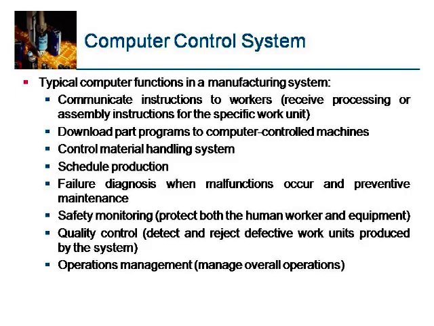Computer control system. Typical computer functions in a manufacturing system comprise communicating instructions to workers, receiving processing or assembly instructions for the specific work unit, downloading part programs to computer controlled machines, controlling material handling systems, scheduling production, failure diagnostics when a machine malfunctions, and preventive maintenance, safety monitoring to protect both the human operator and the equipment, quality control to direct and reject defective work units produced by the system, and operations management to manage overall operations.